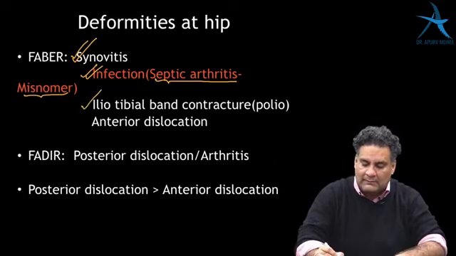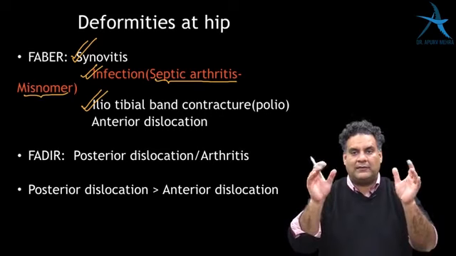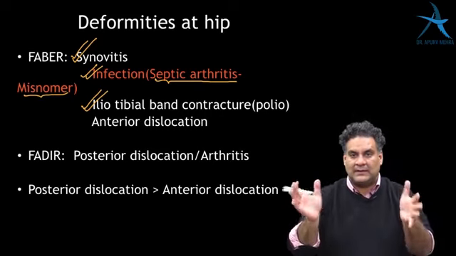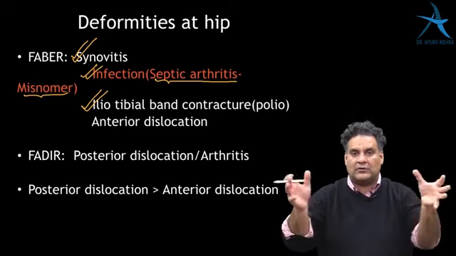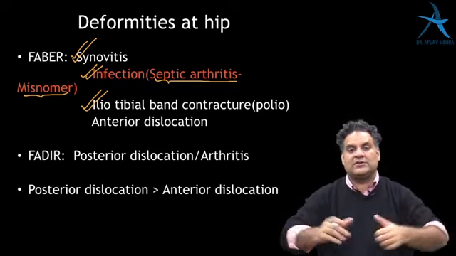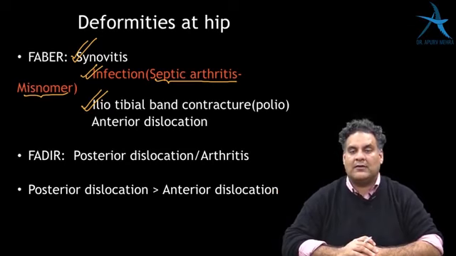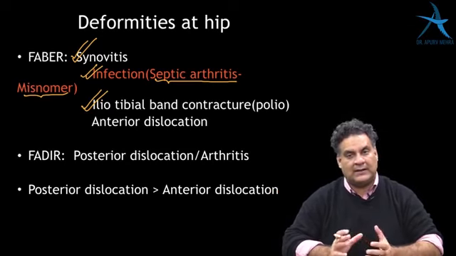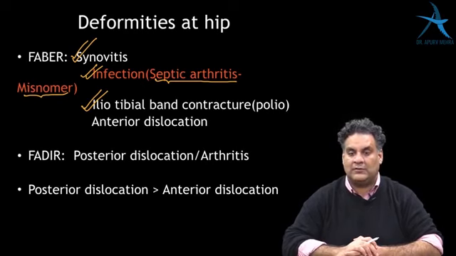And then you have iliotibial band contracture, a band from the ilium going till the tibia crosses the hip and the knee. Because of the contracture, which is permanent shortening, it will cause flexion, abduction, external rotation of the lower limb. FABER can occur in polio because of iliotibial band contracture.